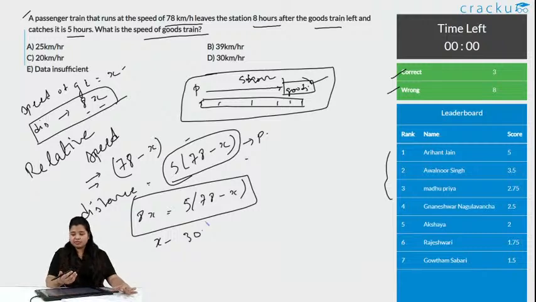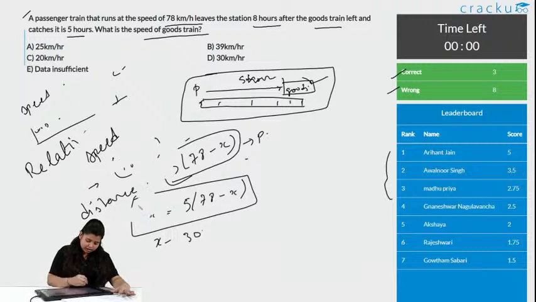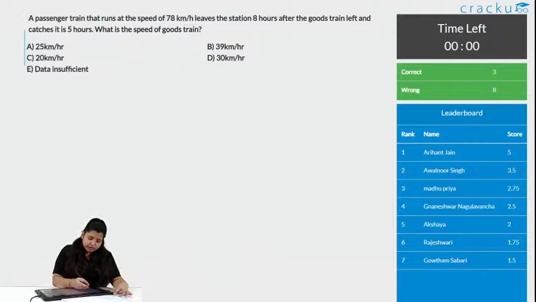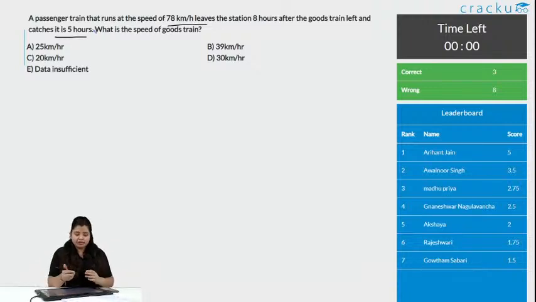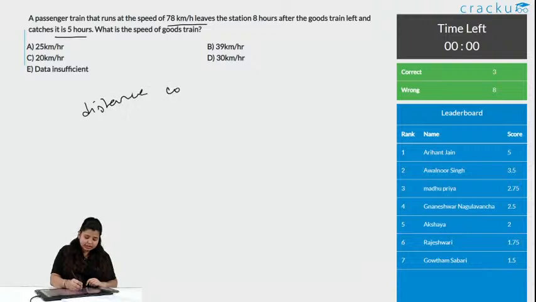So, this is one of the ways. The other way, you can just do a thing, I will clear everything. With the speed of 78 km per hour, the passenger train chases the goods train in 5 hours. So, that means the distance covered by the passenger train is 78 into 5.